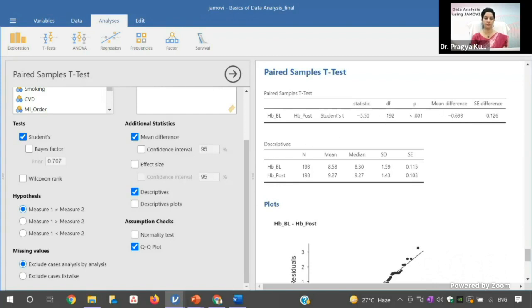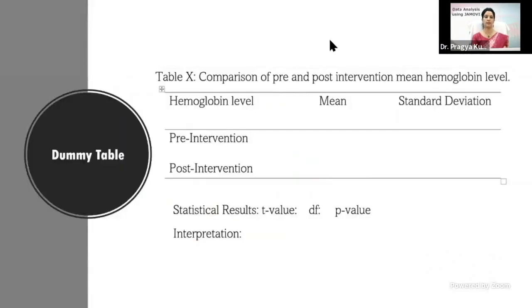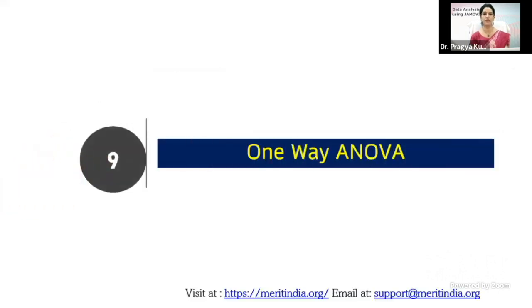So if you have to enter the result, then the dummy table will be like this. There will be the pre-intervention and the post-intervention mean hemoglobin level and its standard deviation. Then you have to write in the footnote the t value, the degree of freedom, p value, and its interpretation. Now, we have seen till now how to import the data,